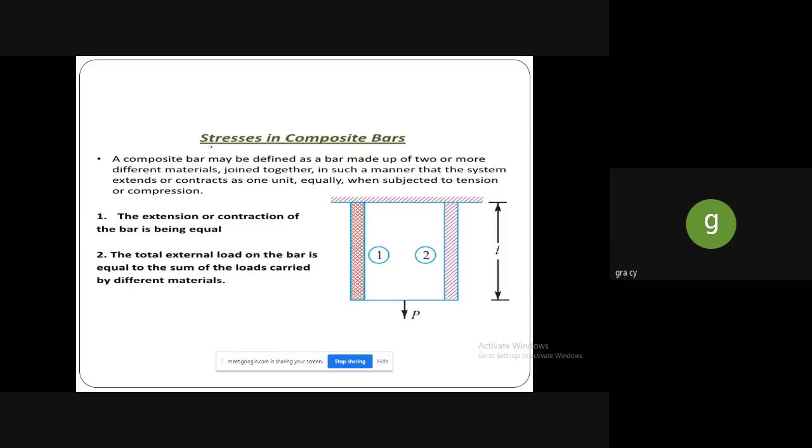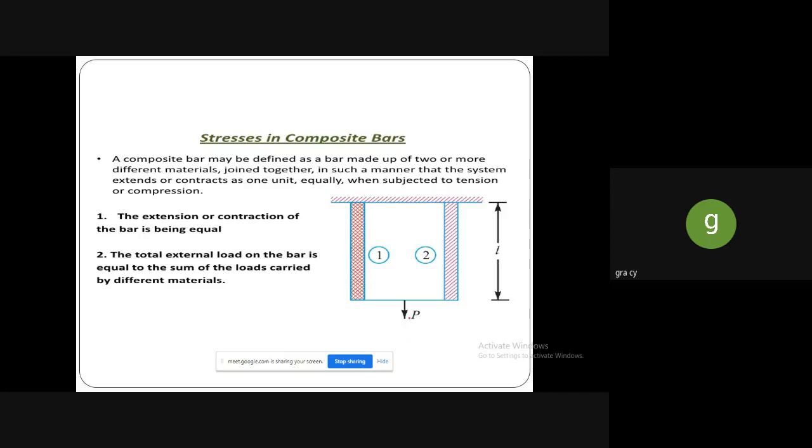The extension or contraction of the bar is equal. The total external load on the bar is equal to the sum of the loads carried by the different materials. Different material symbols are denoted here, whether it may be brass or steel. So two combinations of bars is called a composite bar.